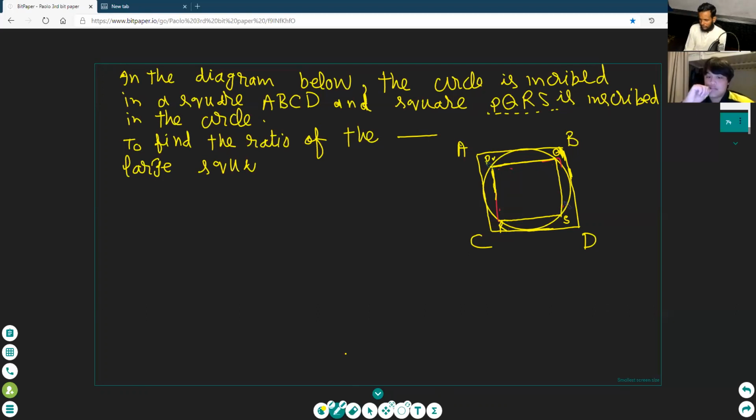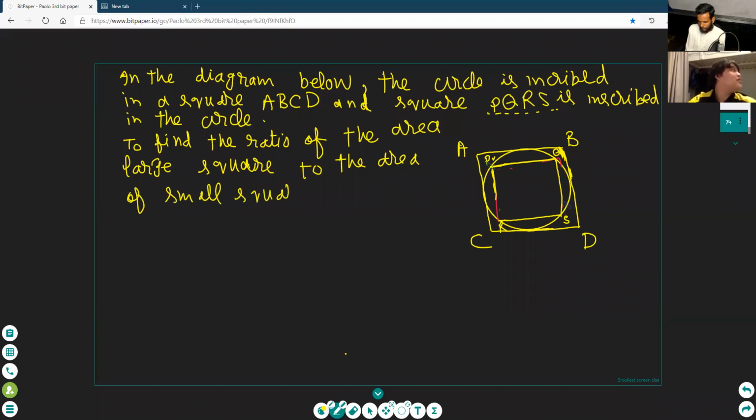Okay. Find the ratio of the large square. This is the large square, okay? Find the ratio of the area. We will first take the area of the large square to the area of the small square. To the area of small square.